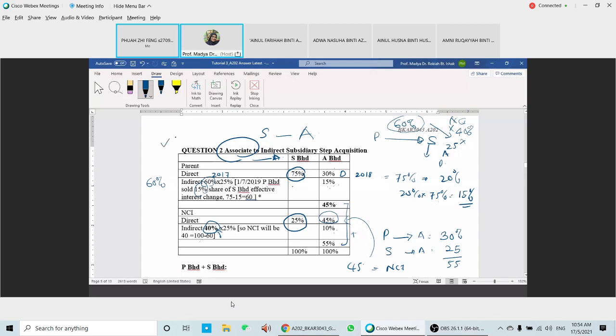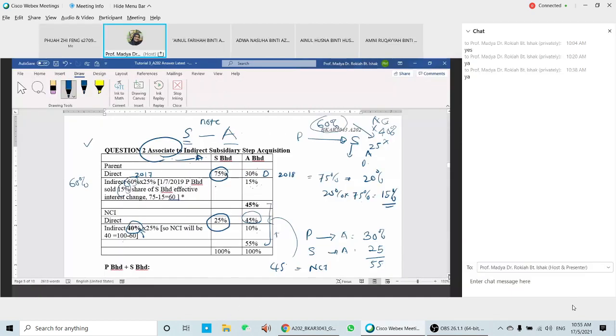Yes, we need to use this one. We need to look at whether it is from subsidiary to associate, then you can use your notes, your slide. But this one is from associate to become indirect subsidiary, so you are going to refer to these methods. Different from your notes. So we proceed now.